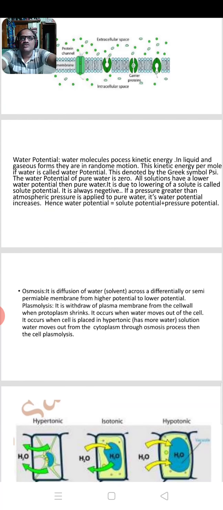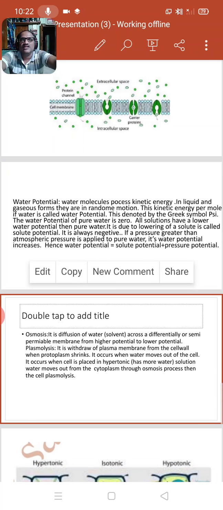The next one, water potential. Water molecules possess kinetic energy. That means water molecules contain some type of energy. In liquids and gases they are in random motion. They move from one place to another place randomly.